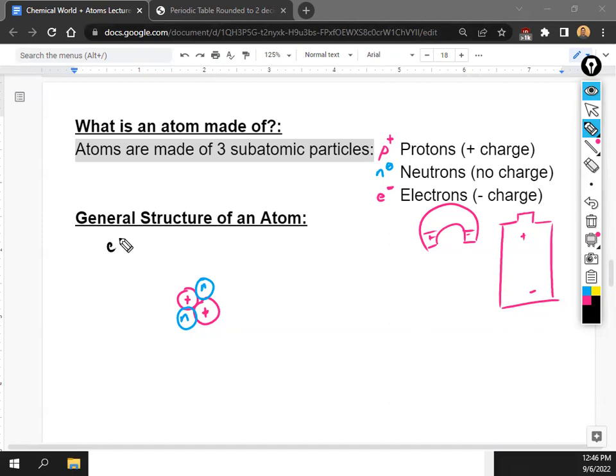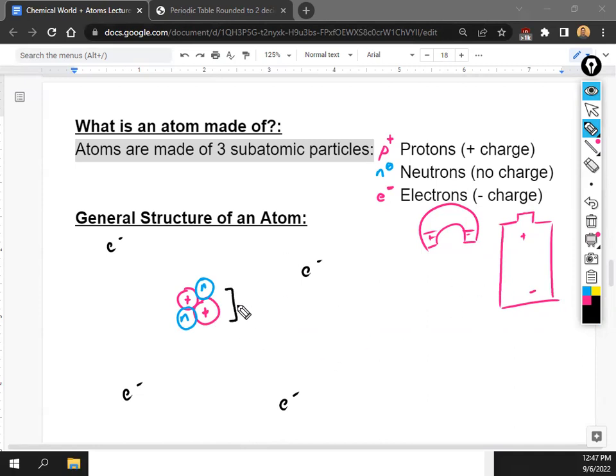And then the electrons, they fly around the middle of the atom, so we can just draw them on the outside. The key thing to remember is that protons and neutrons are touching each other. They're stuck together in the middle. And then the electrons fly around and need to be apart from one another, okay? Later, we'll go over some practice problems, but on your assignment today, you'll have to draw, I think, 2 different pictures of an atom. Just make sure the protons are in the middle with the neutrons and electrons on the outside, okay?